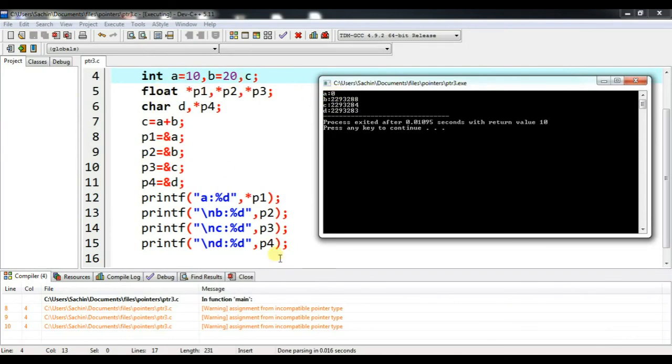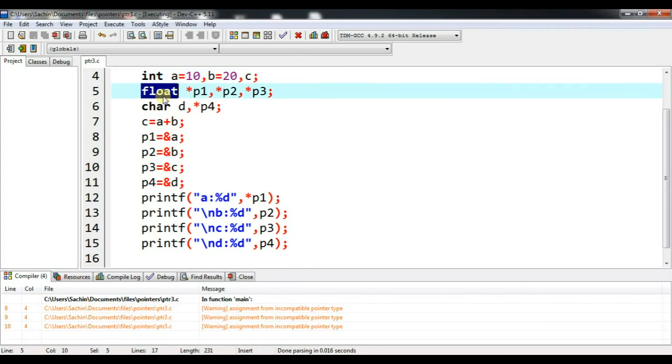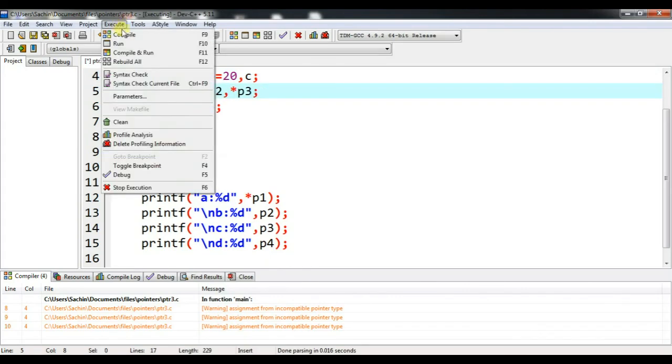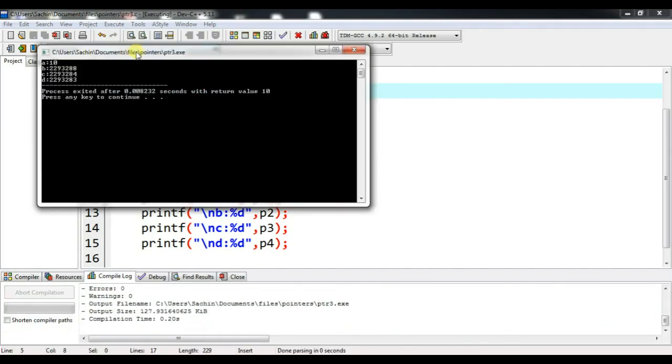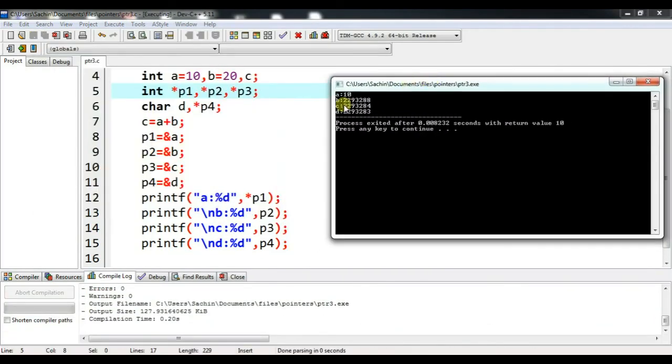Because of type incompatibility, so I need to use this as integer. Now compile and run. The output is displayed as 10 for A, because I am using the star operator, which means the value stored at the address of A. At the address of A, the value stored is 10, so 10 is displayed.